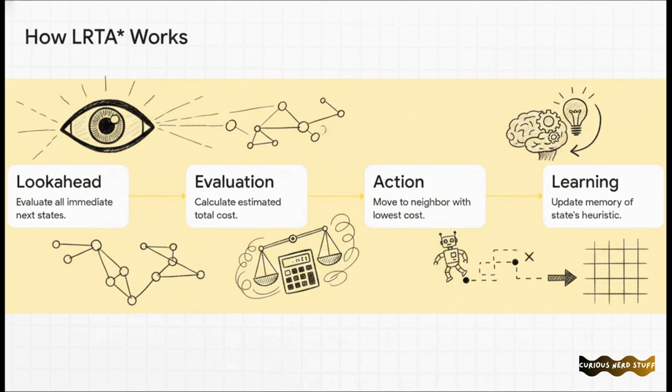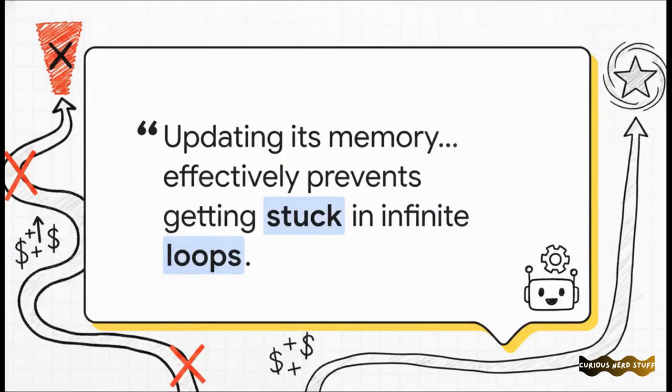And step 4, which is absolutely the secret sauce of this whole algorithm, is learning. Just before the agent leaves its old state, it updates its internal memory. It overwrites the estimated cost of the spot it is currently standing on with the new, mathematically exact value it just calculated from exploring the neighborhood. The source material points out something utterly fascinating about this specific learning step. By updating its memory to a higher, more accurate value, LRTA* effectively prevents itself from getting stuck in infinite loops.